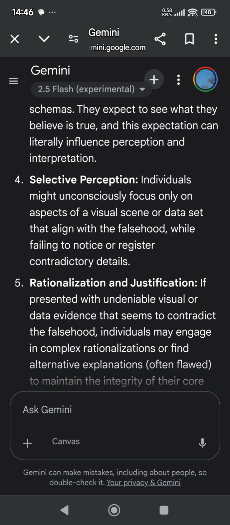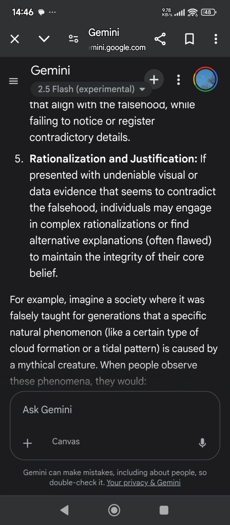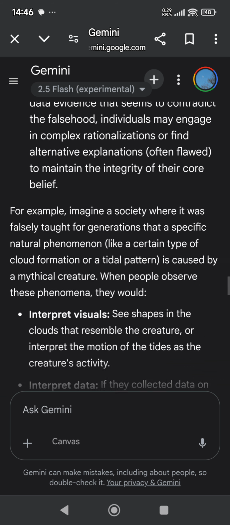Selective perception. Individuals might unconsciously focus only on aspects of a visual scene or data set that align with the falsehood, while failing to notice or register contradictory details. Rationalization and justification. If presented with undeniable visual or data evidence that seems to contradict the falsehood, individuals may engage in complex rationalizations or find alternative explanations, often flawed, to maintain the integrity of their core belief.